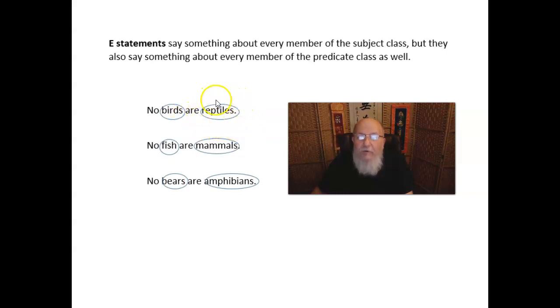And that also means every reptile is excluded from the class of every bird. So here we could reverse it with no problem, which is called converting terms. No birds are reptiles, no reptiles are birds. No fish are mammals, no mammals are fish. No bears are amphibians, no amphibians are bears. Right? Both the subject and the predicate are fully distributed.